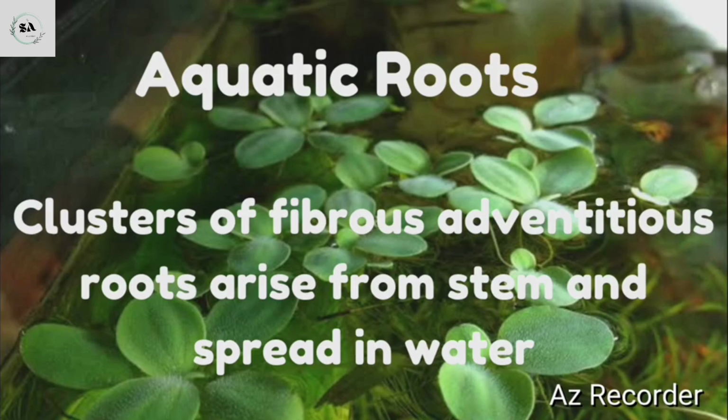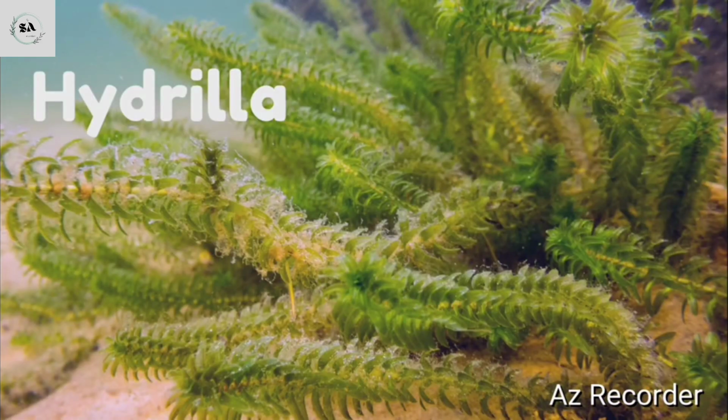Fifth and last type is the aquatic root. The cluster of fibrous adventitious roots that arise from the stem and spread into water are called aquatic roots. These roots are usually without root hair. Lastly, before we discuss the function of root, the example of aquatic root is the hydrilla.